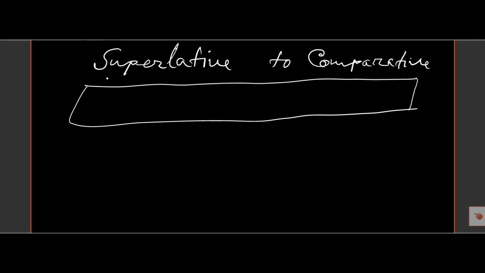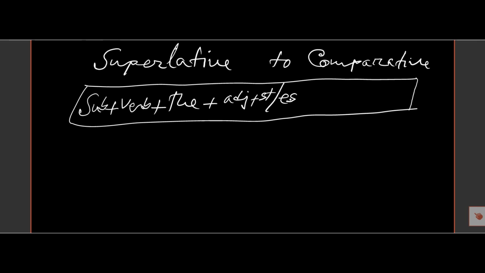If the sentence is in the superlative degree, the structure is subject plus verb plus the, then the adjective must take ST or EST, or if there is most before the adjective. And after the ST or EST there are other words and a full stop.